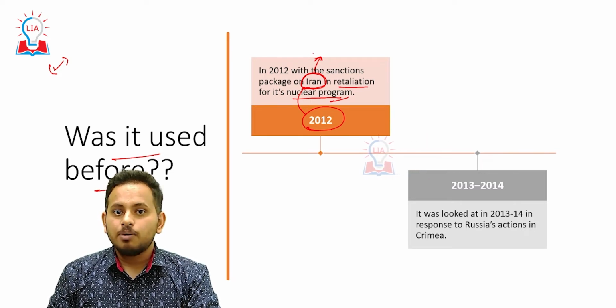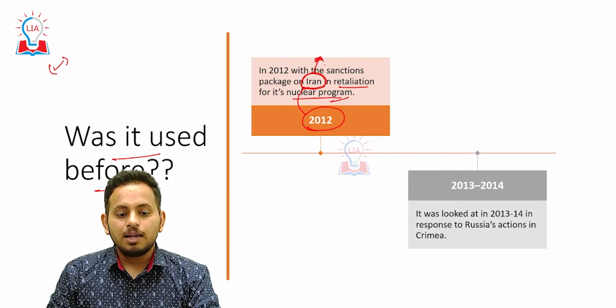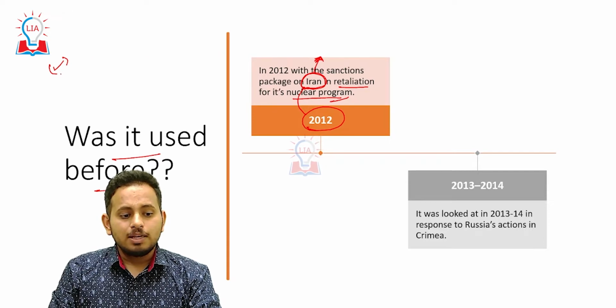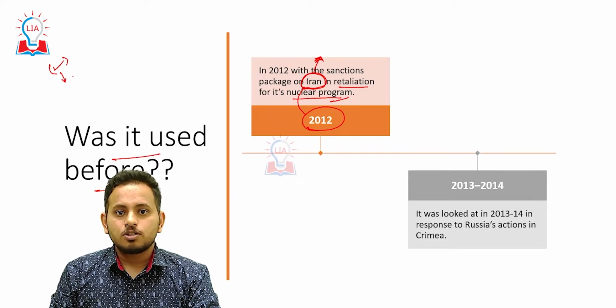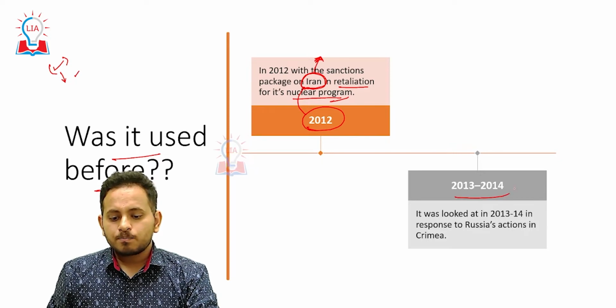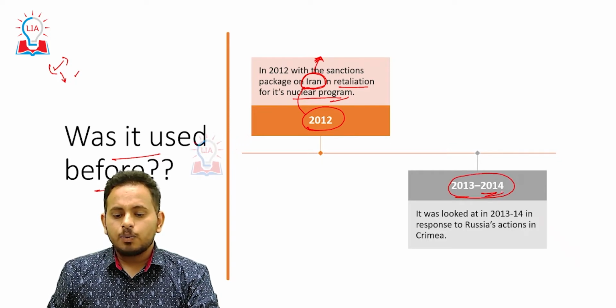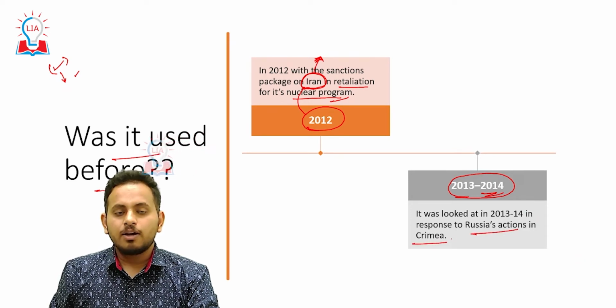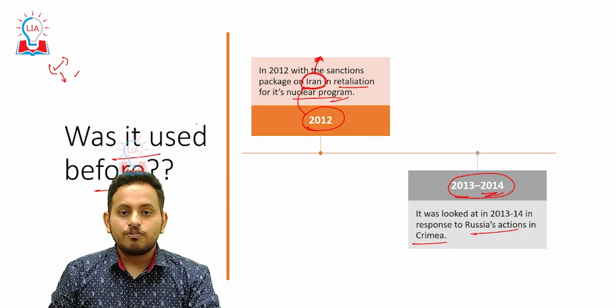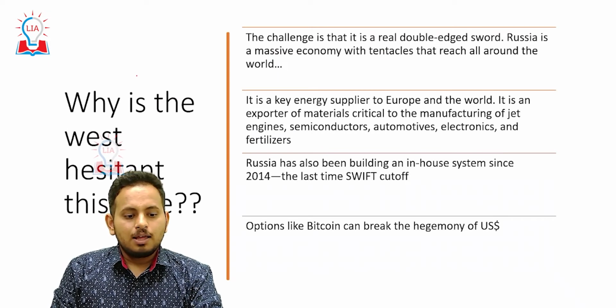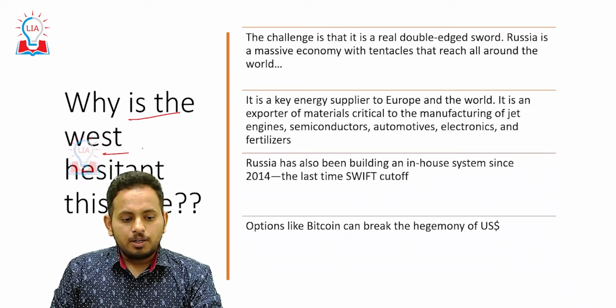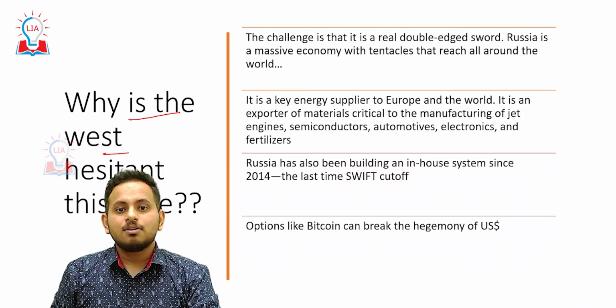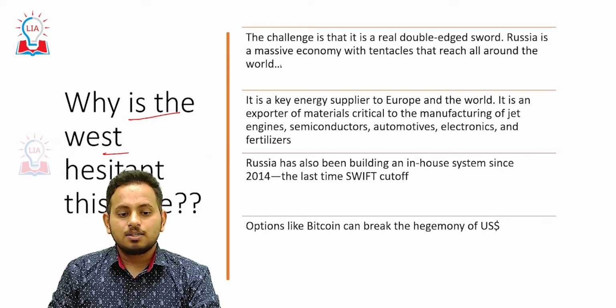Russia is a very big economy, and the Russian economy lies on its oil and gas. We will see if this is one of the reasons for Western forces not imposing sanctions on SWIFT. And the second one, in 2013 and 2014, when Russia invaded Crimea, then these SWIFT sanctions were talked about. Coming to the point, why is the West hesitant this time?